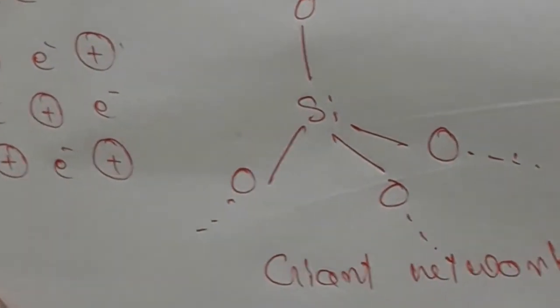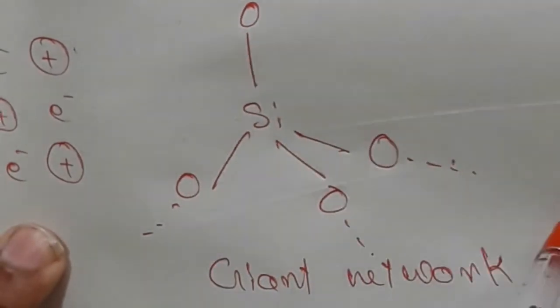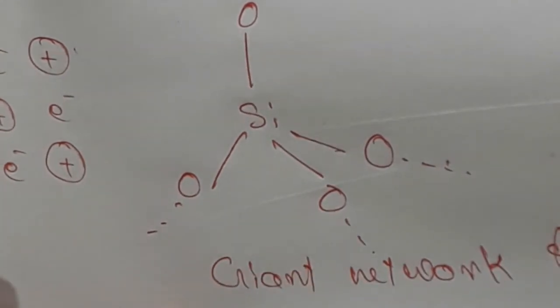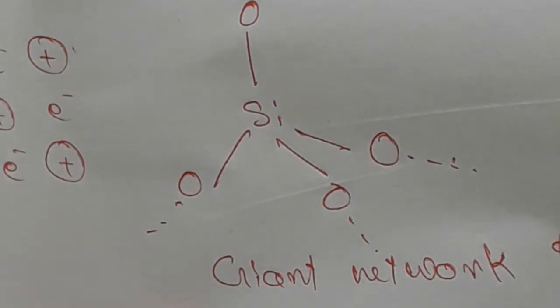So you have to say silicon oxide has a giant network structure. Here one silicon is joined with 4 different oxygen, and one oxygen is joined with 2 different silicon atoms in silicon oxide. This is the structure of silicon oxide. In silicon oxide, one silicon atom is joined with 4 different oxygen and one oxygen is joined with 2 different silicon.